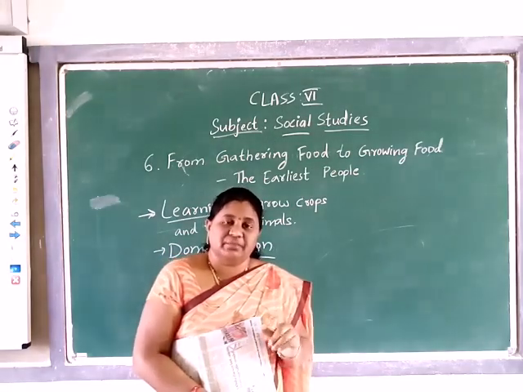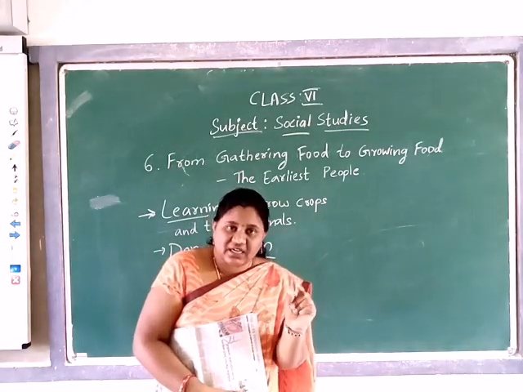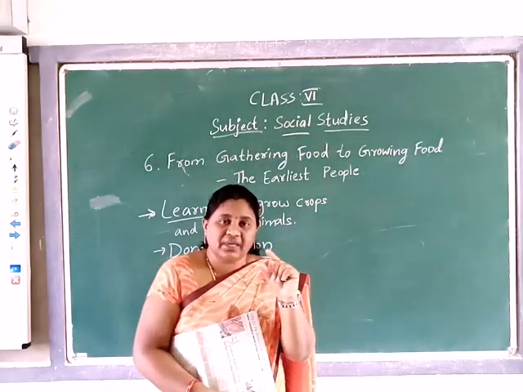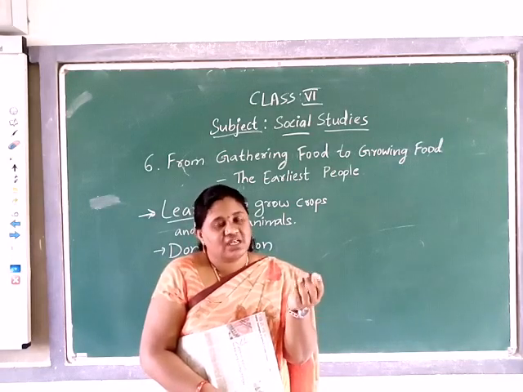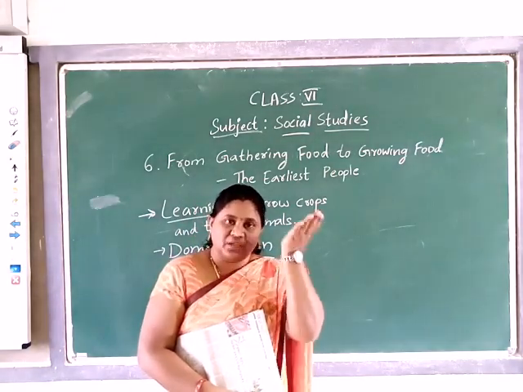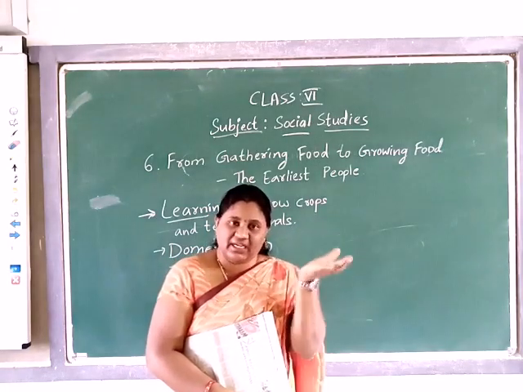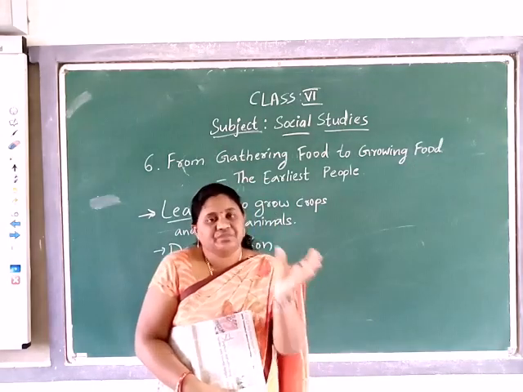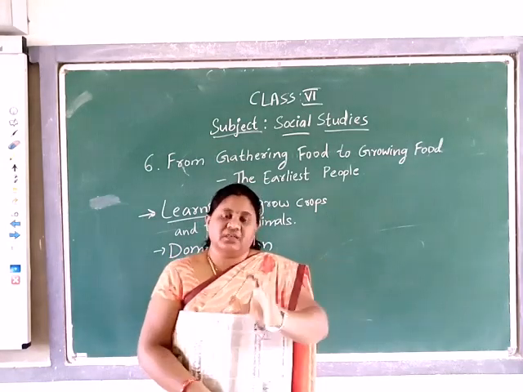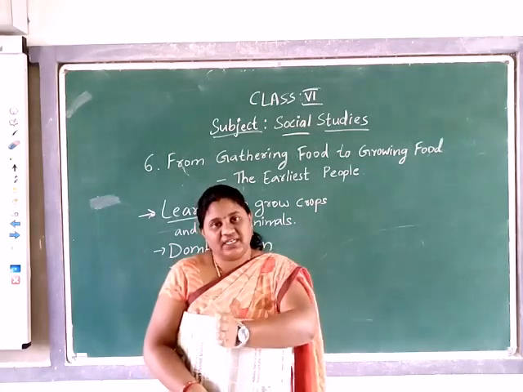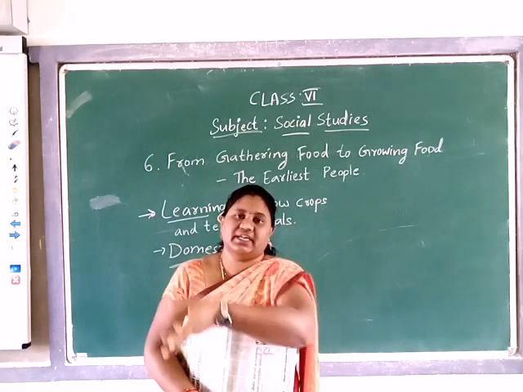Why did they choose like that? Because the plants of the selected seeds should not be affected by diseases. If they are not affected by diseases, the crop yield will be high, meaning more paddy and more wheat they will get back. So the yield will be high. That's why they selected the best ones, which are not affected very soon by diseases. They set them aside and sowed those seeds in the next season.